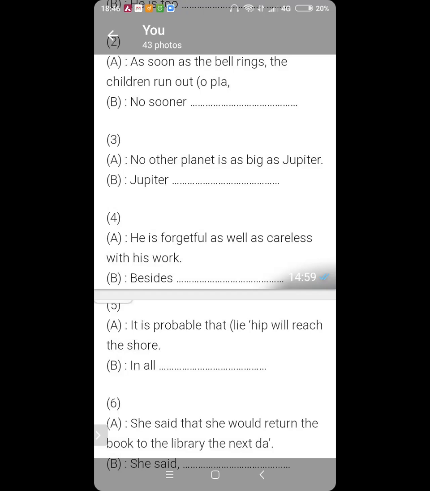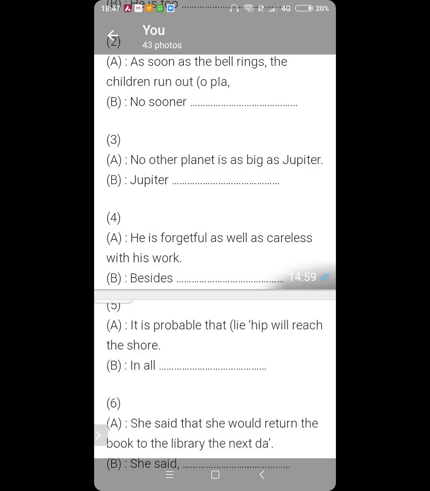No other planet is as big as Jupiter. It is confirmed that no other planet is as big as Jupiter. So Jupiter is bigger than all other planets. That can also be used. But the best way to write this is Jupiter is the biggest planet.